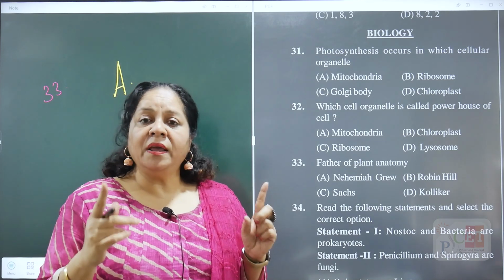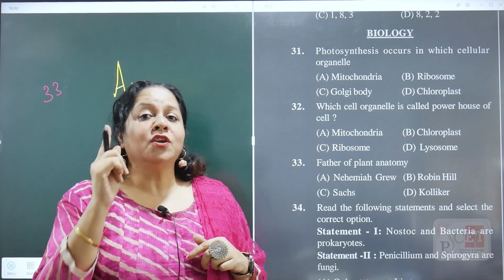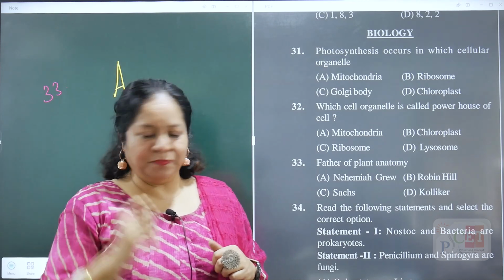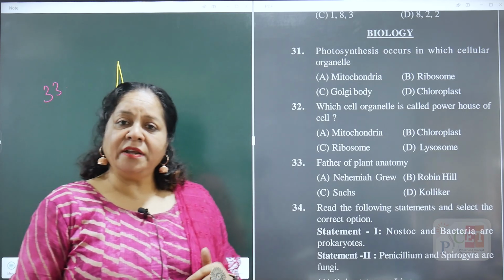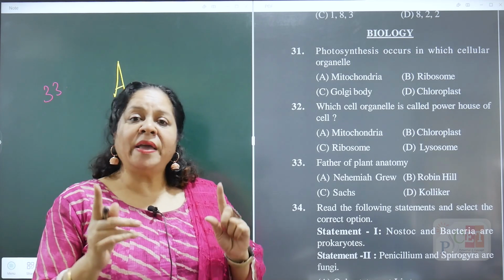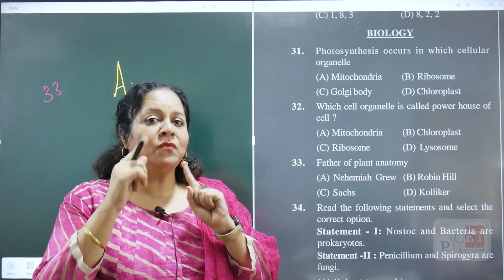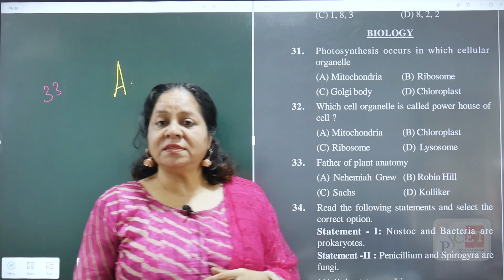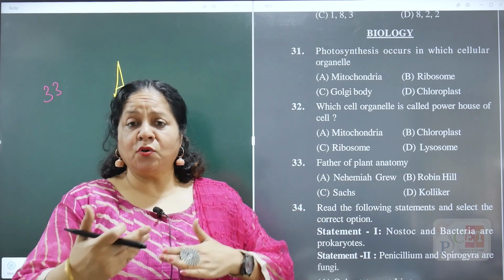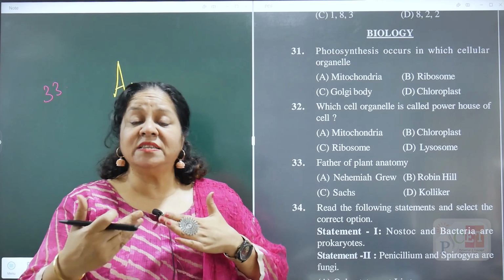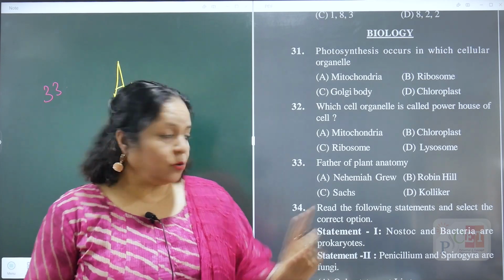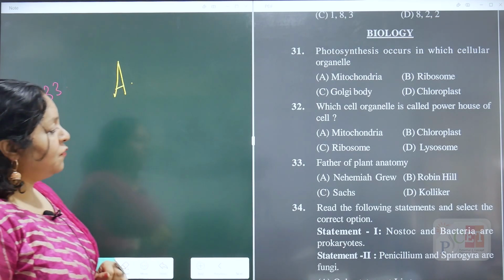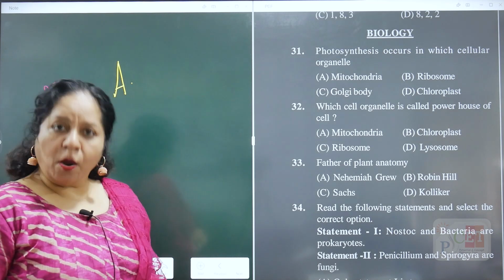Robin Hill ने photosynthesis के बारे में बताया था कि oxygen is evolved during photosynthesis. He also mentioned the Z scheme. Sachs is also a scientist who contributed to photosynthesis. He mentioned that plants make food in the form of glucose and store the food in the form of starch. Kölliker was the scientist who explained the existence of the mitochondria. तो इसका किसके साथ role है? Mitochondria. So therefore the answer for 33 is option A.